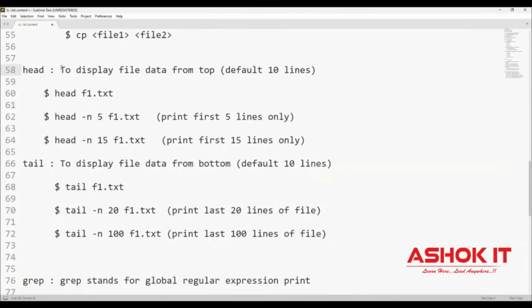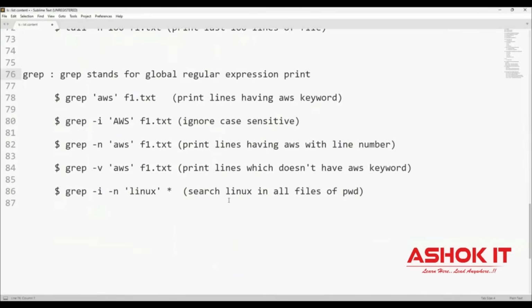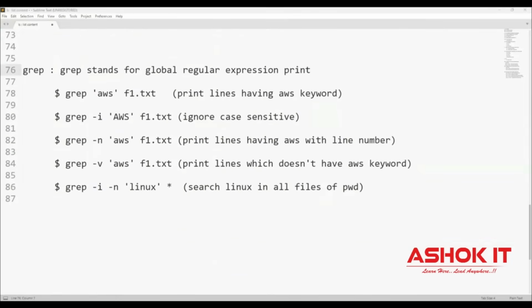Head command will display the data from top to bottom. Tail command will display the data from bottom to top. Grep command is used for searching file content.